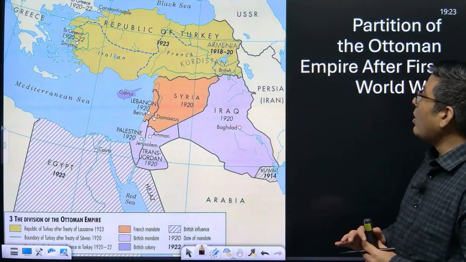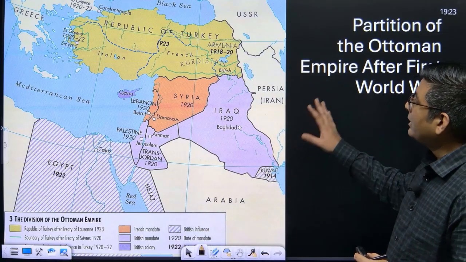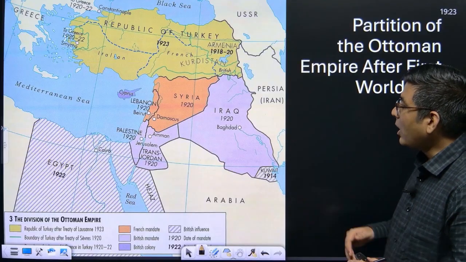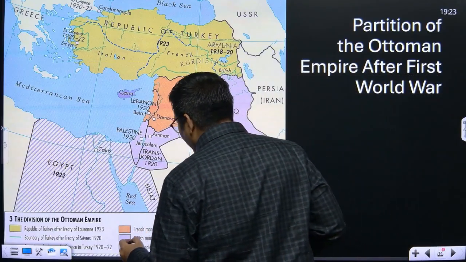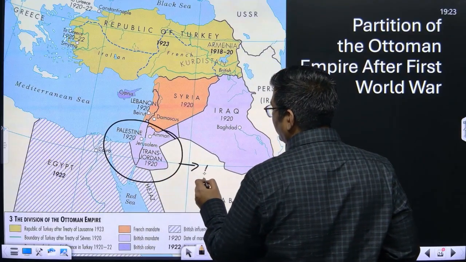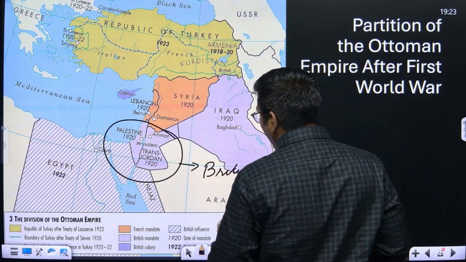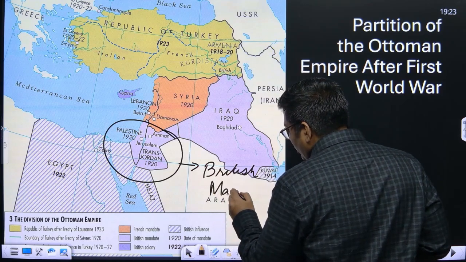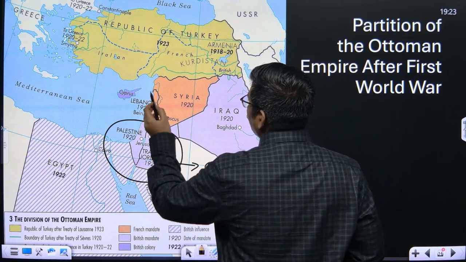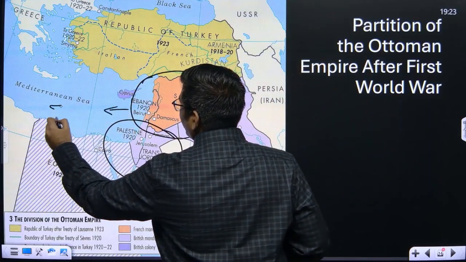Okay, now after the World War, what happened? After the World War, this entire region got segregated. This entire region came under the responsibility of the British. That is why it was called the British Mandate. I'll tell you what exactly the British Mandate is. This orangish region became the French Mandate.